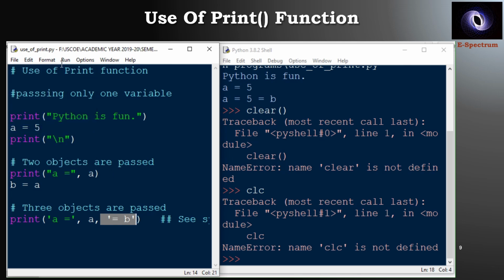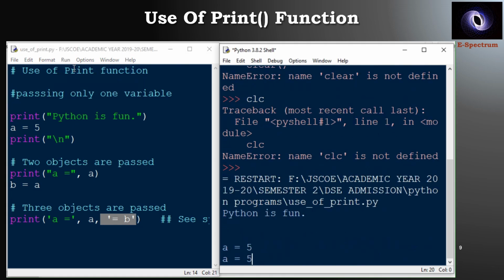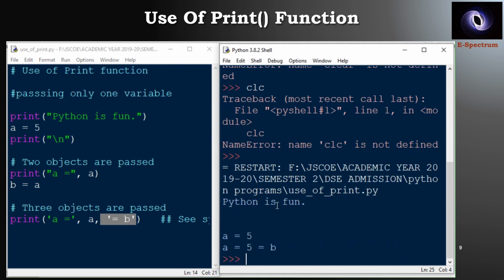So if I run the code, what you will be getting as output is this. It is Python is fun. It is a is equal to 5 and a is equal to 5 is equal to b. So in place of middle a, now what is displayed is the actual value of a and b, which is displayed.